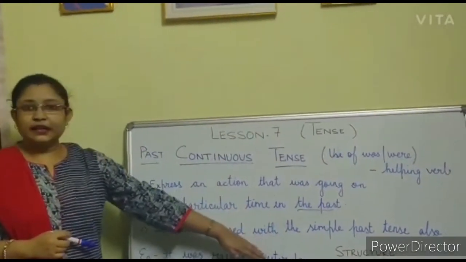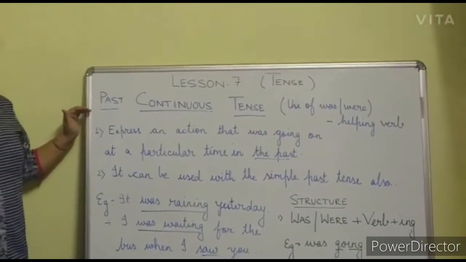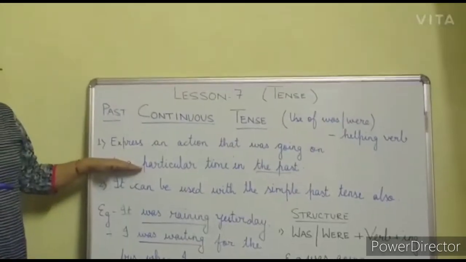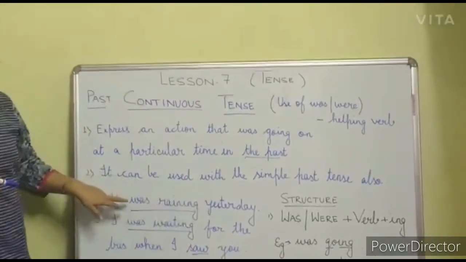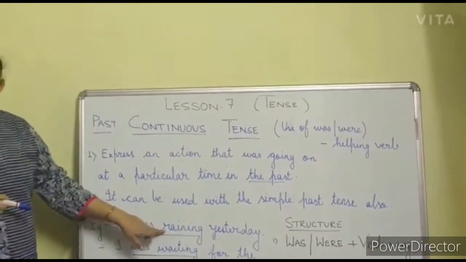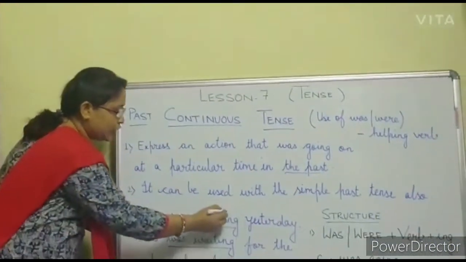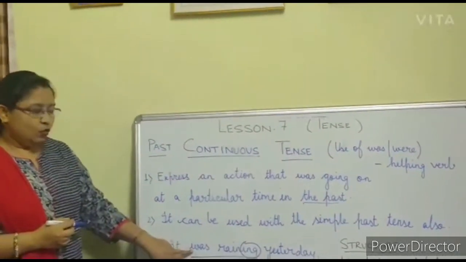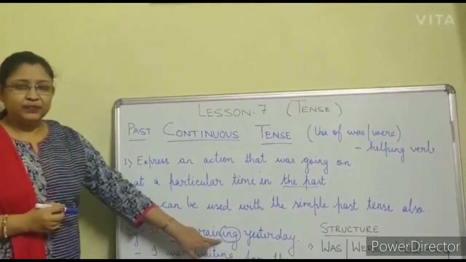So first, keep the structure in mind and then again see this. It expresses an action that was going on at a particular time in the past. Example, it was raining yesterday. So we have added the helping verb was. We have added the main verb rain, and we have made this ing here students. So it is was, helping verb, plus main verb plus ing.